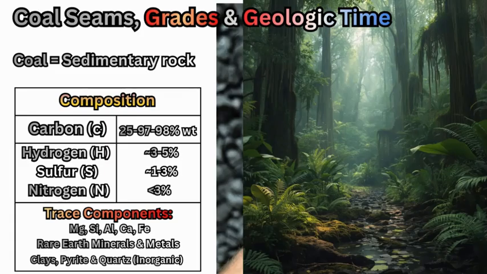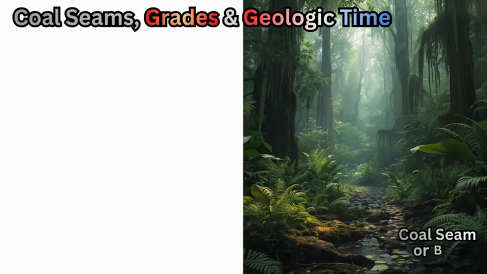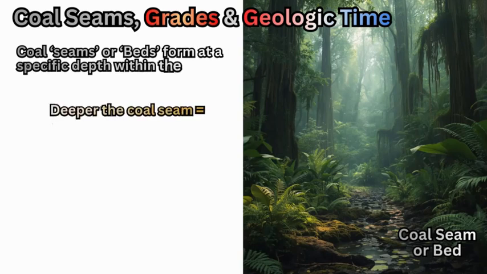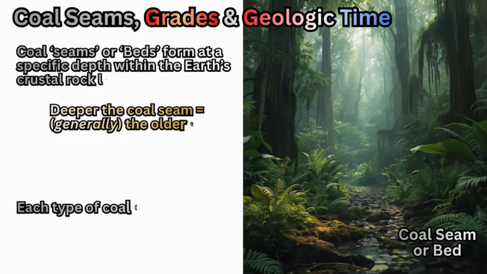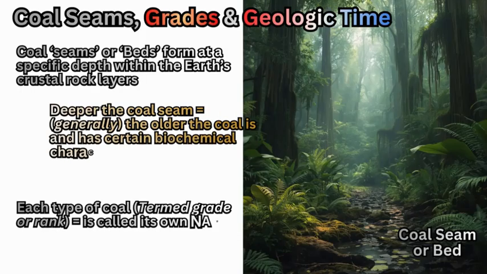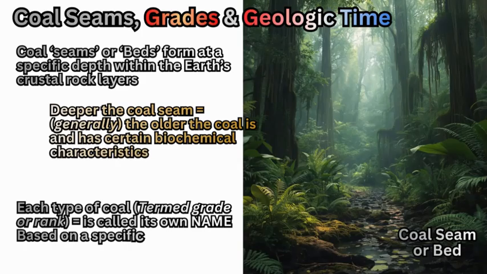Now, coal forms in these beds or layers or seams at certain depths underground. The deeper the coal, the longer it's been forming and the greater the amount of carbon. And we'd also call it a different name based on its rank or grade. So each level of carbon would have its associated coal name.